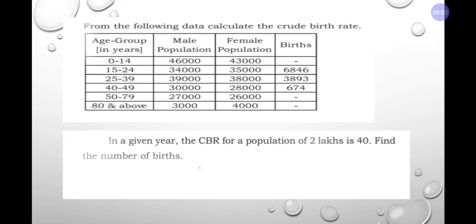Next, your fourth problem. In a given year, the CBR for a population of 2 lakhs is 40. Find the number of births. Here they have given the CBR, that is crude birth rate, directly as 40, and the population as 2 lakhs. We need to find out the births, that is, the live birth numbers. This problem I have done, so I will see you in the video.